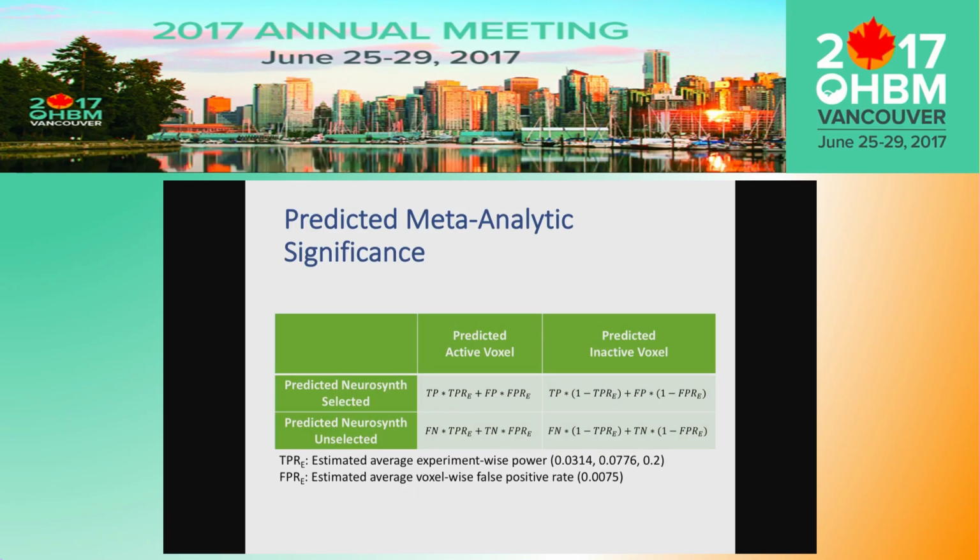We then used the confusion matrix to compute a predicted chi-square contingency table, reflecting the predicted number of studies that would have a focus in a region with a true effect. This was dependent on estimates of the experiment-wise power level across the literature. In this case, this refers to the proportion of studies that would actually find the peak of a cluster within 6 millimeters of this hypothetical true effect region. And we also included false positive rate from the literature.